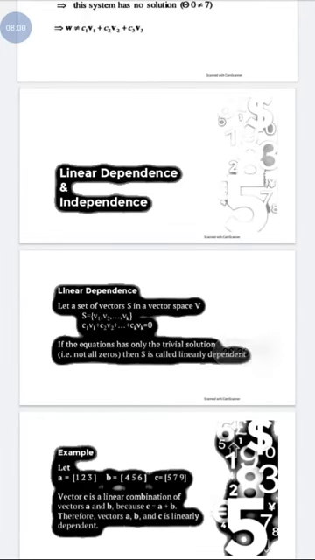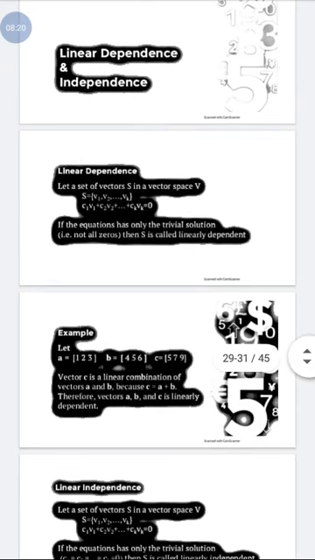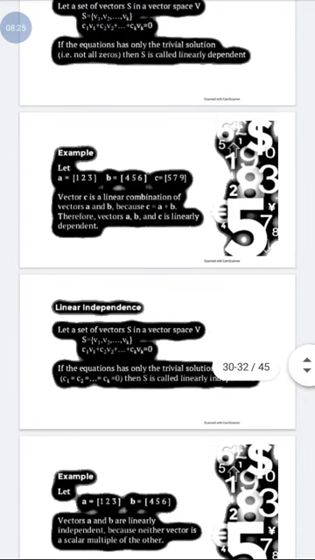Some vectors are linearly dependent and some vectors are linearly independent. When you take the linear combination of the vectors by multiplying each vector with different scalars and you get 0, then the vectors are known as linearly dependent. If the sum is not equal to 0, then the vectors are known as linearly independent. Another way to find whether vectors are linearly dependent or independent is to take the determinant. If the determinant is equal to 0, then the vectors are linearly dependent. If the determinant is not equal to 0, then the vectors are linearly independent.